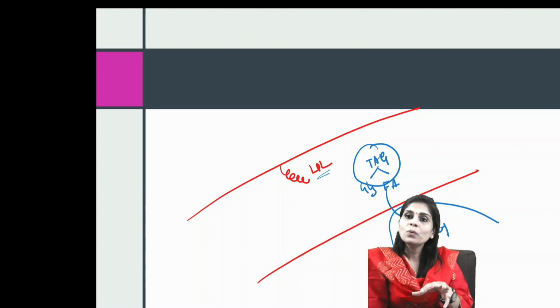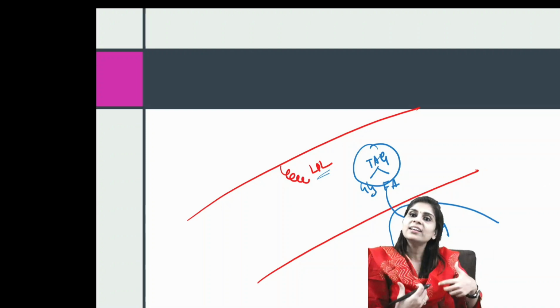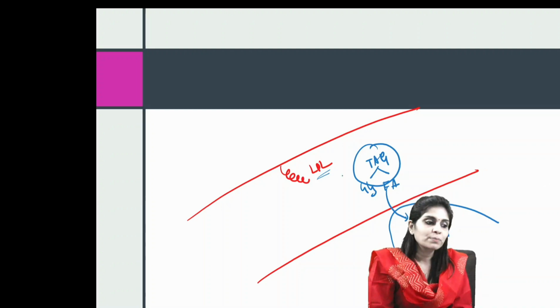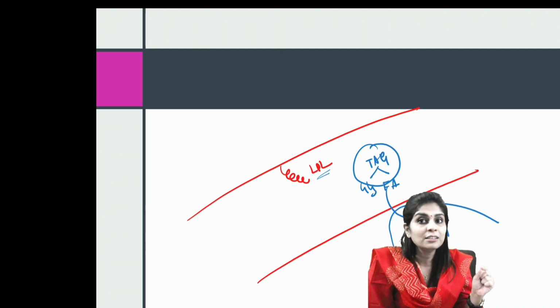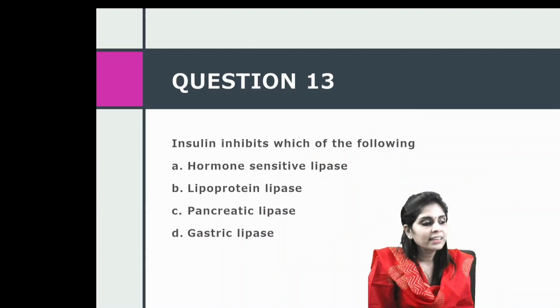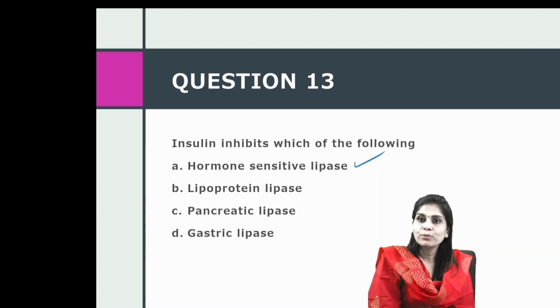This is the way the body gets to store dietary triacylglycerol. So it's basically an anabolic enzyme. If it's an anabolic enzyme, insulin will stimulate it. So the answer is: insulin inhibits hormone sensitive lipase and it stimulates lipoprotein lipase.